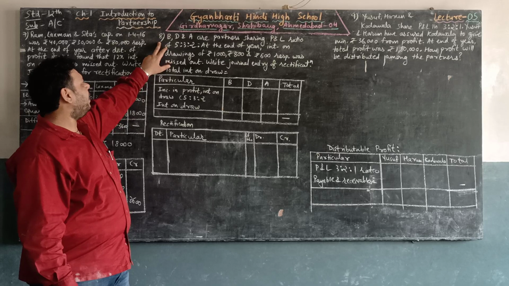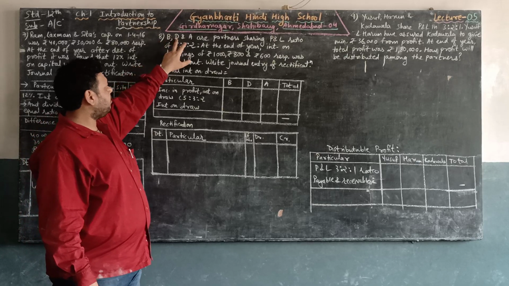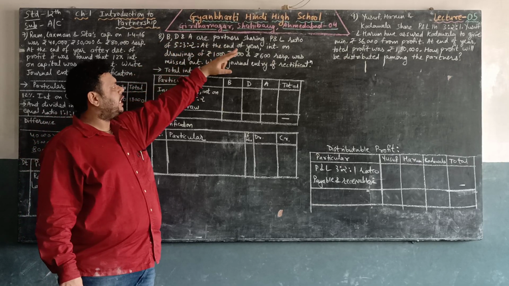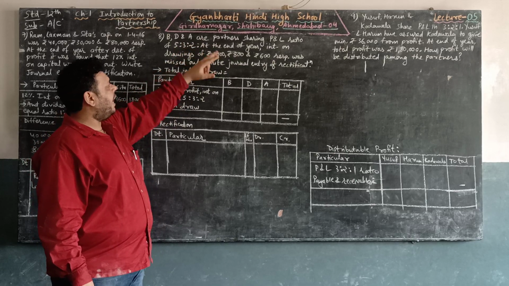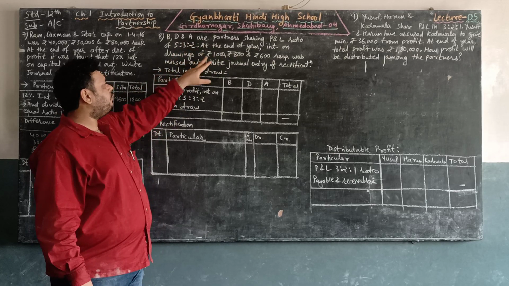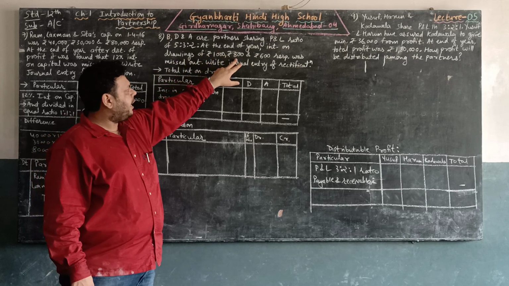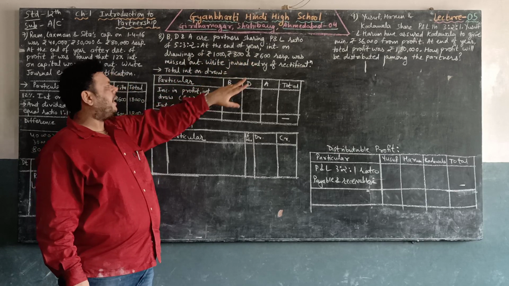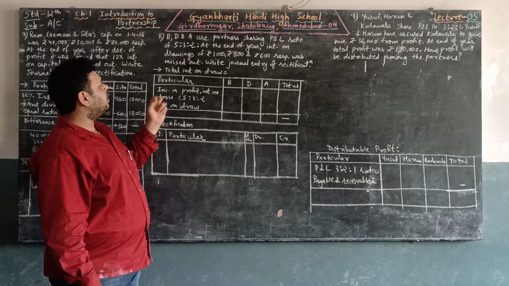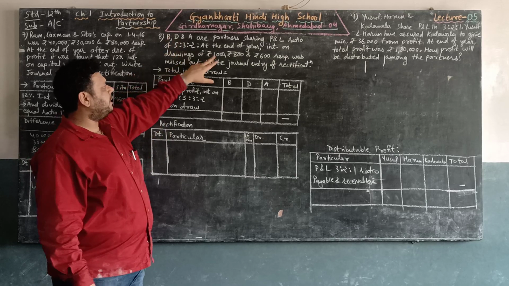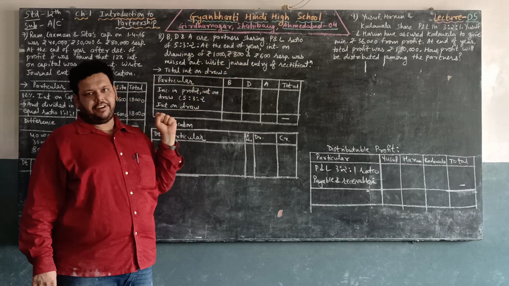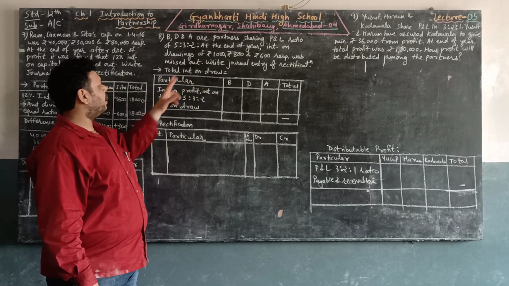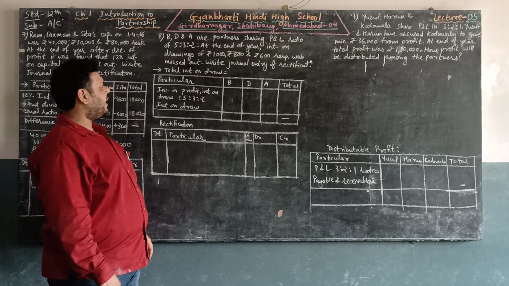Next, question number 8. B, D and A are partners sharing profit and loss in the ratio 5, 3 and 2. At the end of the year, interest on drawings of 1,000 rupees, 800 and 600 respectively was missed out. So interest on drawings for B is 1,000, D is 800 and A is 600, which was missed out. Write the general entry for rectification.